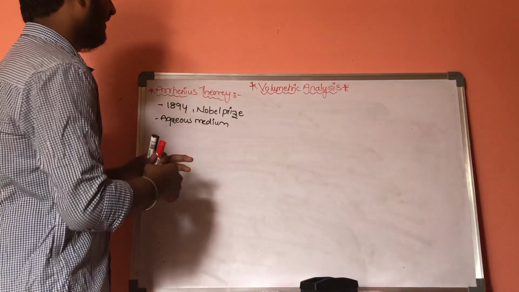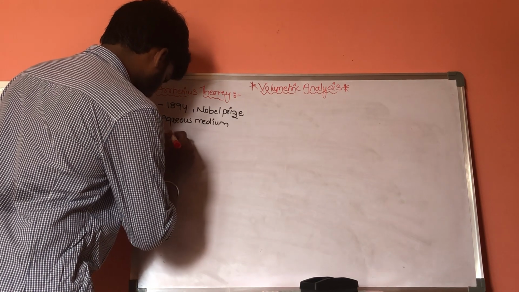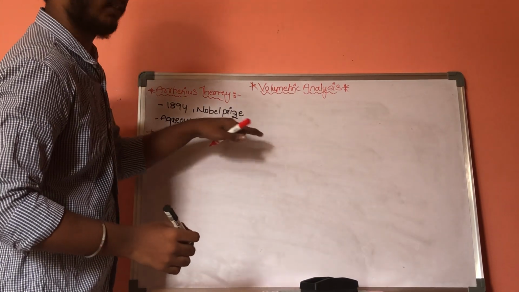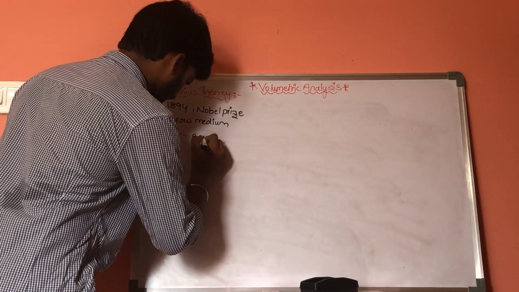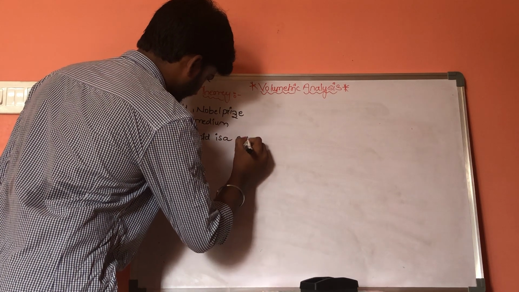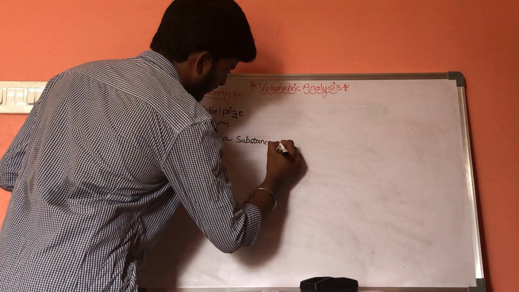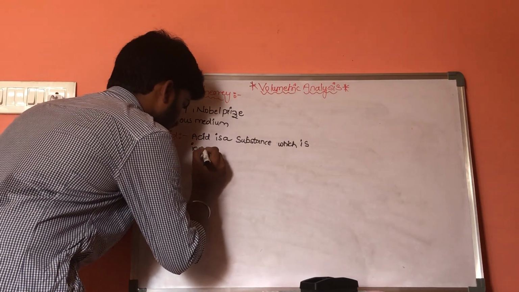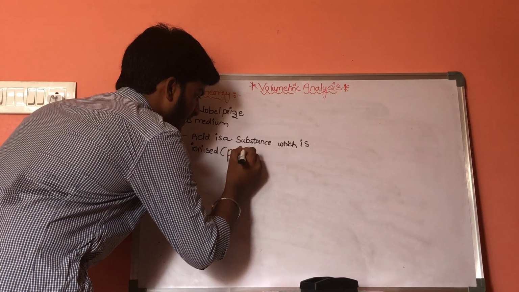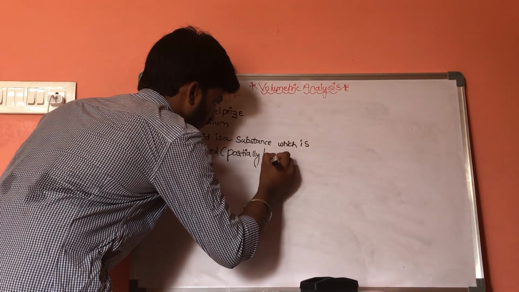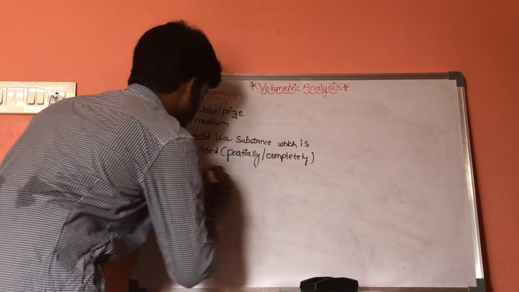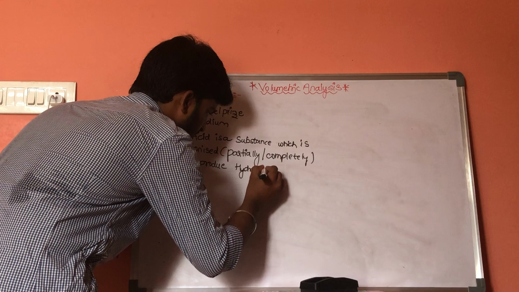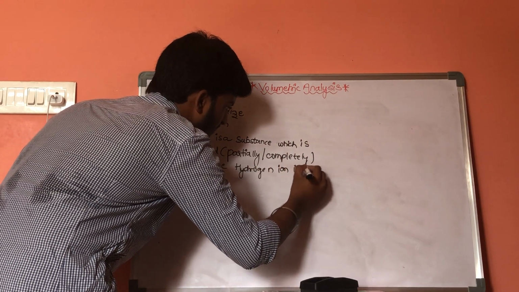According to Arrhenius, he defined acid as follows. Acid is a substance which is ionized partially or completely to produce hydrogen ions in aqueous medium.